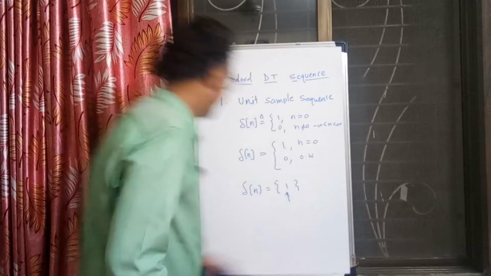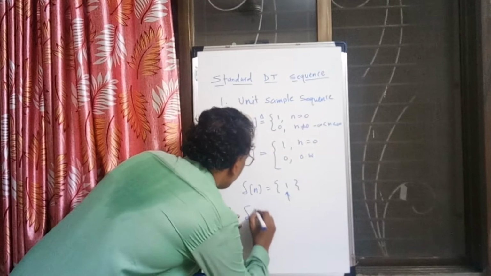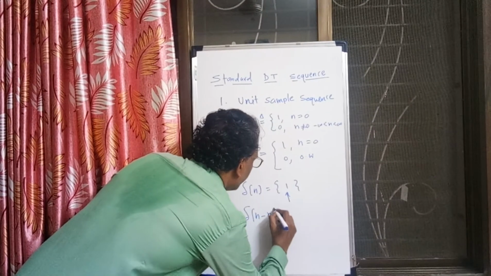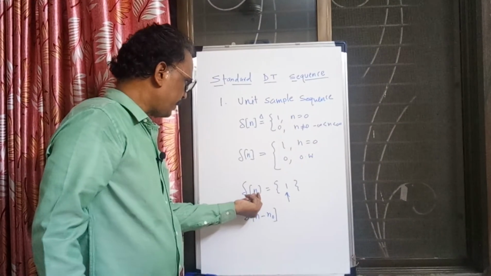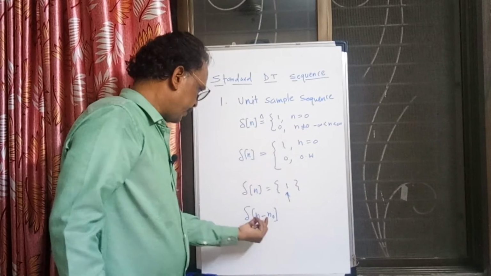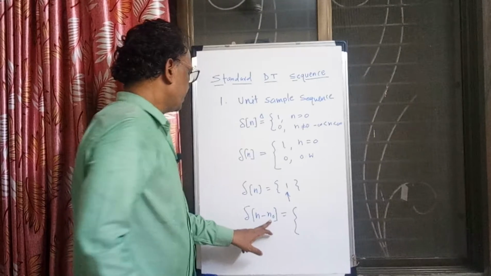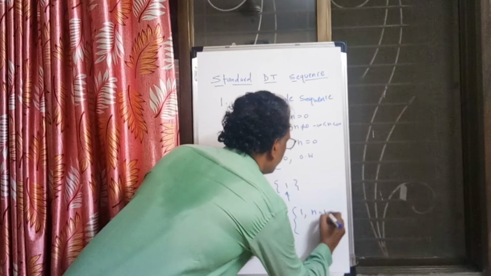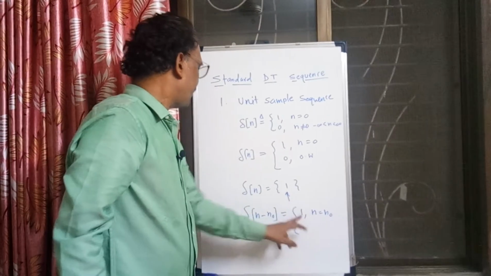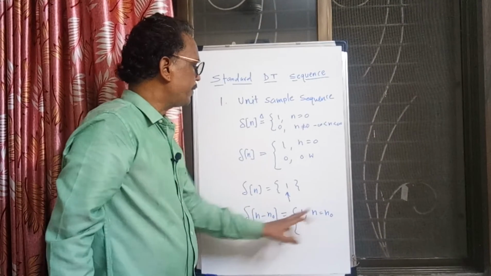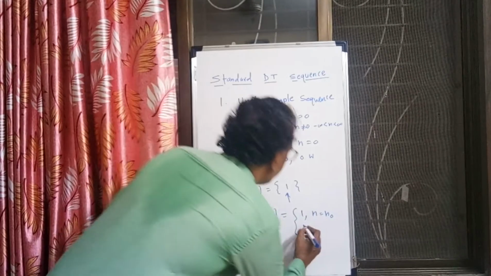Okay, so let us play with the signal del of n minus n0. Whenever n minus n0 is 0, that time the answer is 1. Let us say n0 is positive. So the answer is 1 if n equals n0. If n0 is 2, then del of n minus n0 will be 1 at n equal to 2, and otherwise 0.